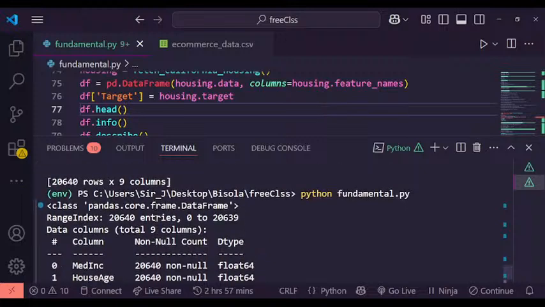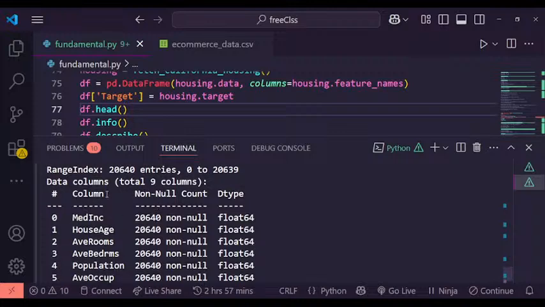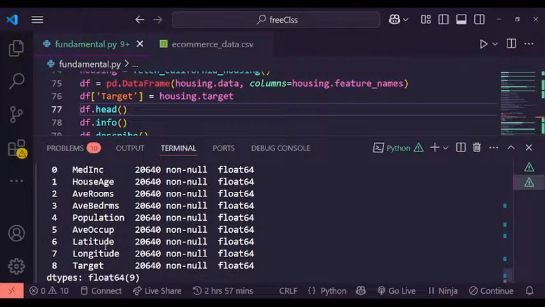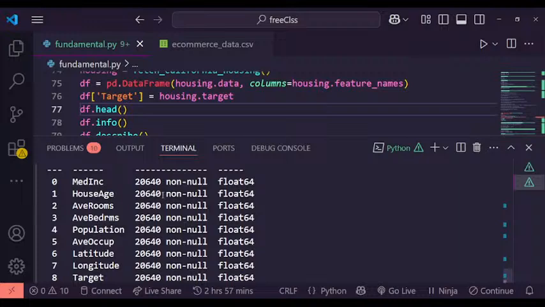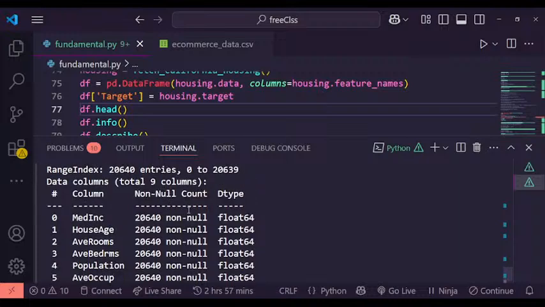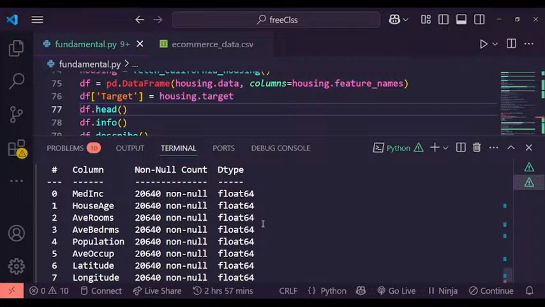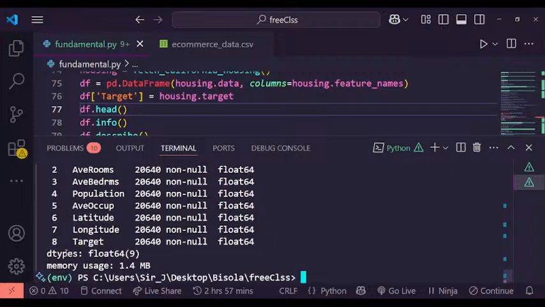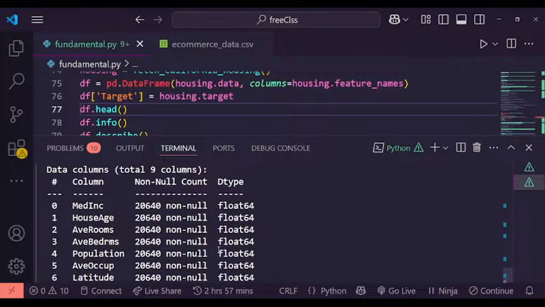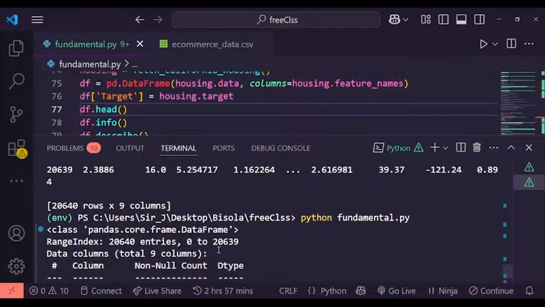It shows us how many columns we have, the median income column, housing age, average and so on, the first 9 columns. Then the non-null counts, and the data types: all of them are floats. The 9 columns are floats, and the memory usage is 1.4 megabytes. So this is how to do it. Then let's continue.